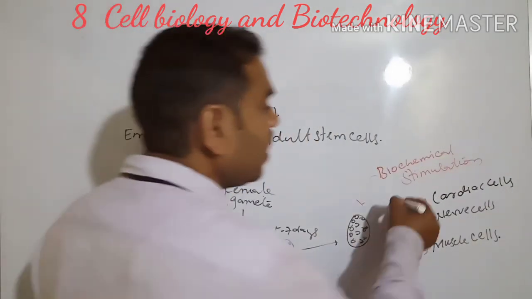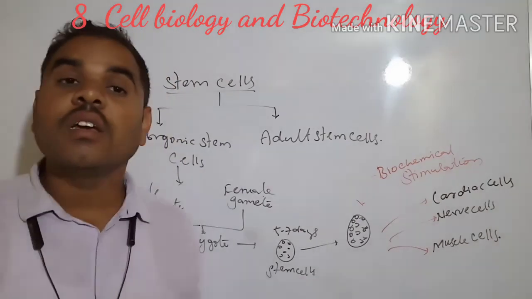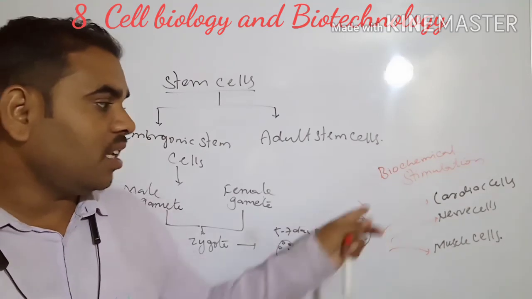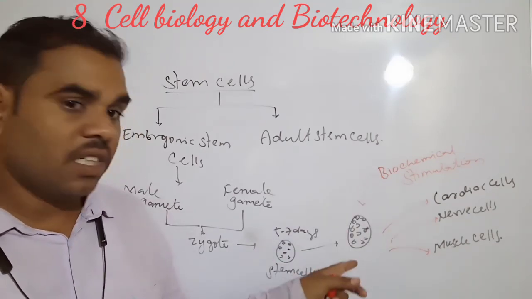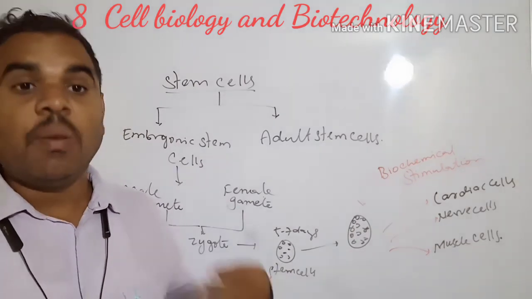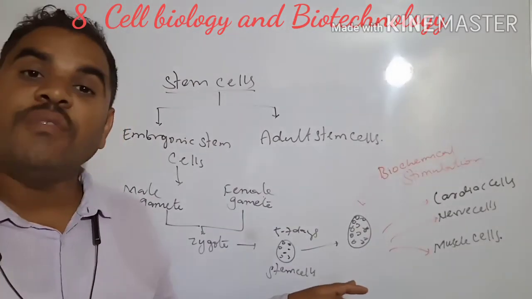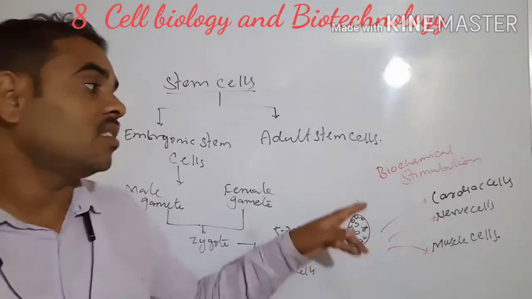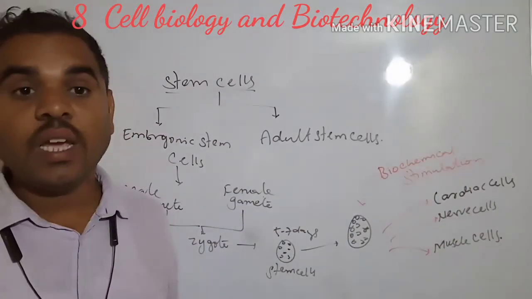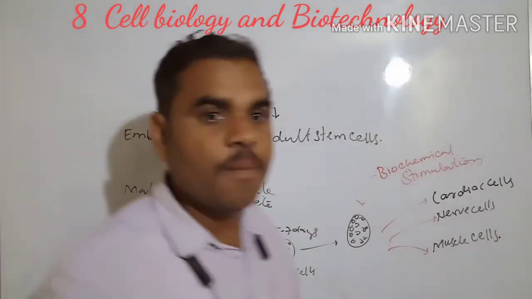This process occurs in the laboratory artificially. The chemical substance is the stimulation. We have to give the cells artificially the atmosphere that is present in our body. The cells are stimulated, and these types of cells are formed.